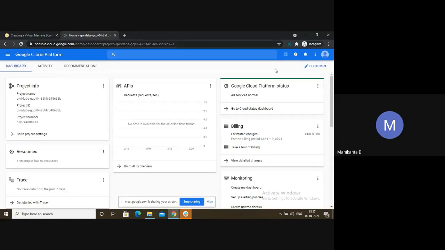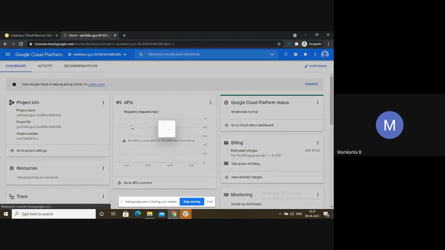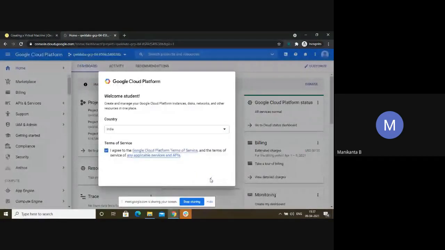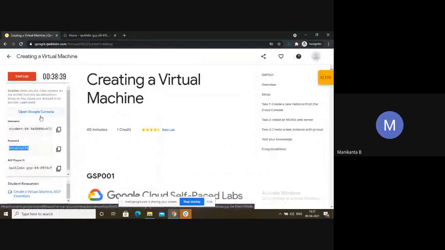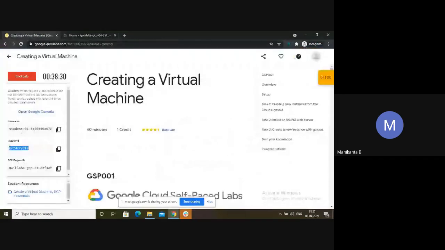So this is your Google Cloud Platform. Just wait for 1 minute. They will ask, welcome student, please agree. Click on I agree, then continue. Or else what will you get? You will get a red line here. Let it finish, I will show. You will get a red line saying that you do not have permission to access this console. Sometimes what people do is click on console and put their own personal Gmail ID or the Quick Labs Gmail ID, and it will show your logo and say that you do not have permissions. So the main thing you have to do is use this username, use this password, and come here.